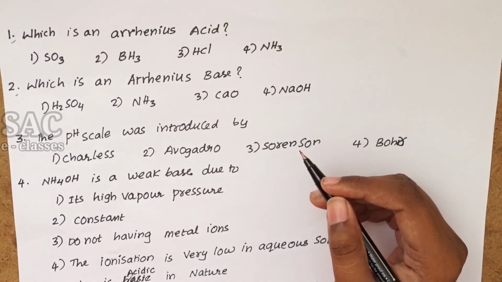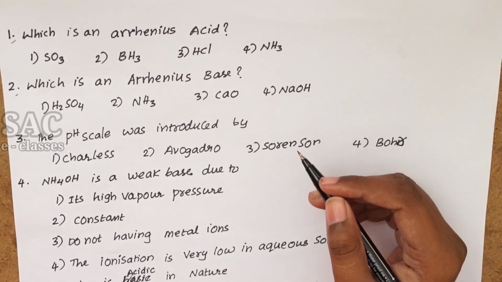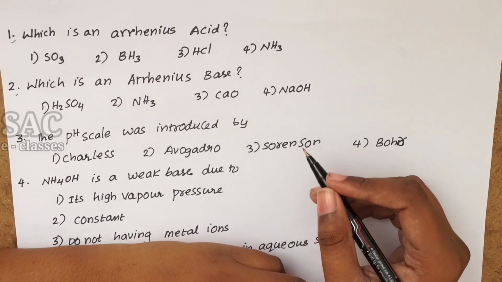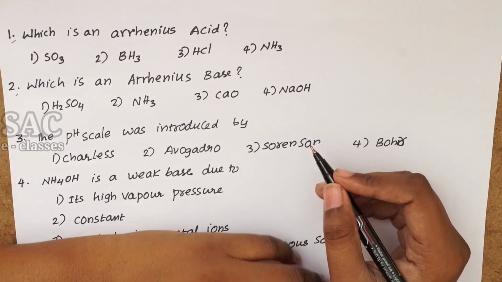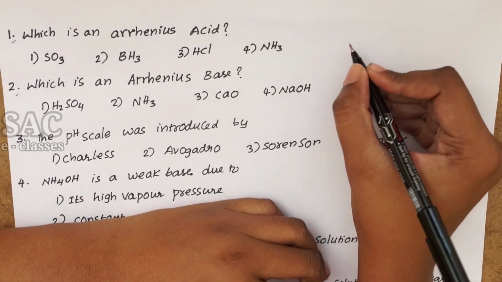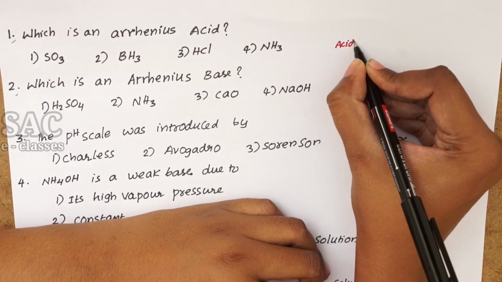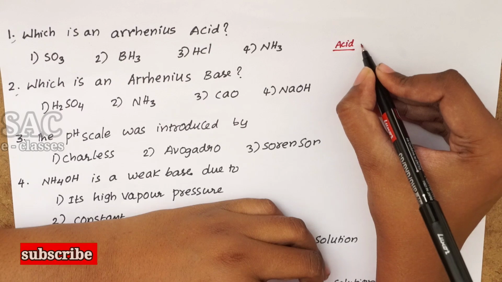Today you are going to learn the possible bits for your IIIT entrance examination from chemistry: acids, bases, and salts. First of all, let's start our topic with what an acid is and what a base is, in a brief manner. Usually, if you want to say a substance is an acid, the substance can be said